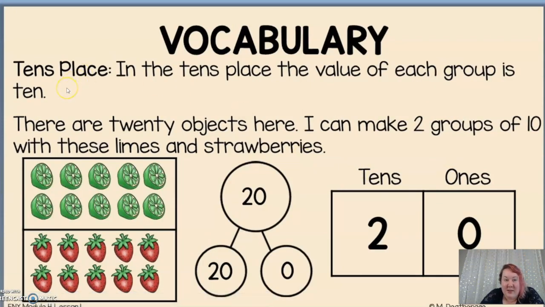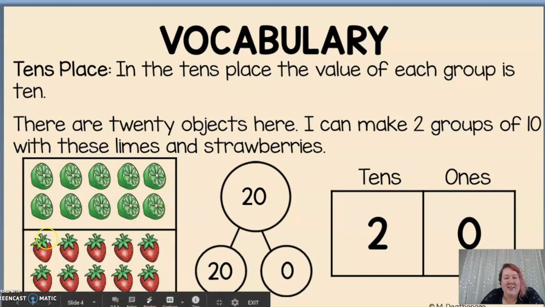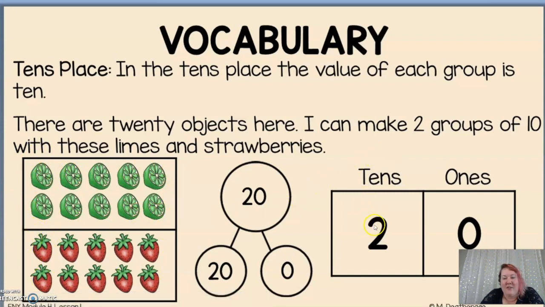Then we have our tens place. In the tens place, the value of each group is 10. There are 20 objects here. I can make 2 groups of 10 with these limes and with these strawberries. Look, I have 2 tens and 0 ones.